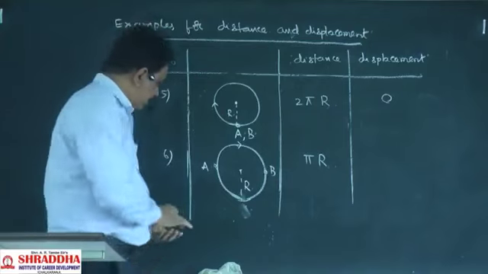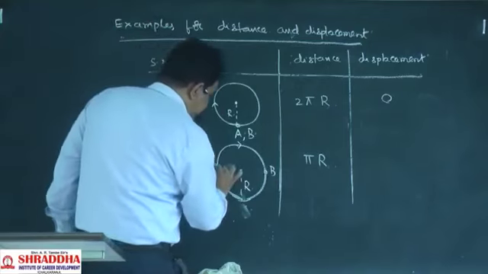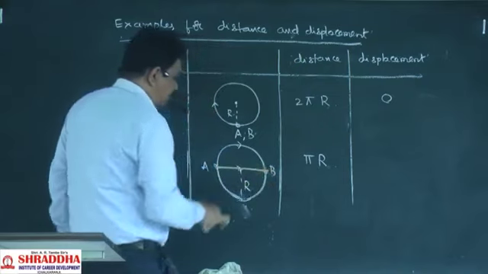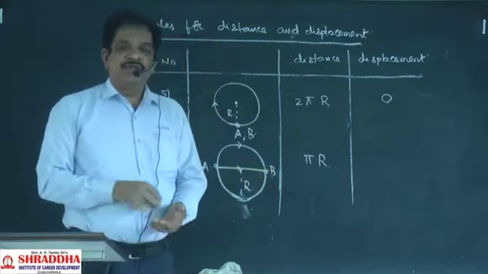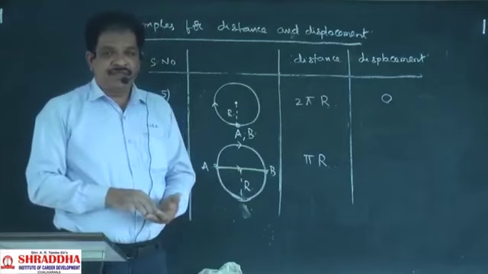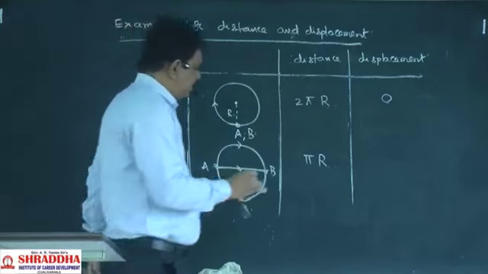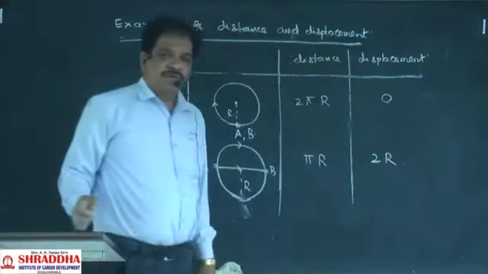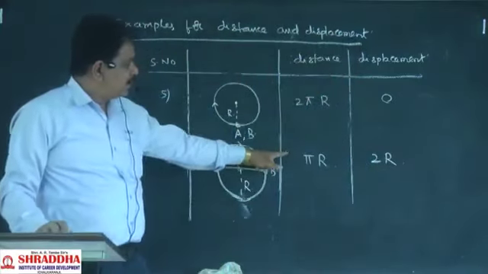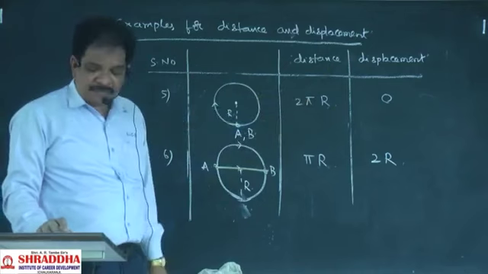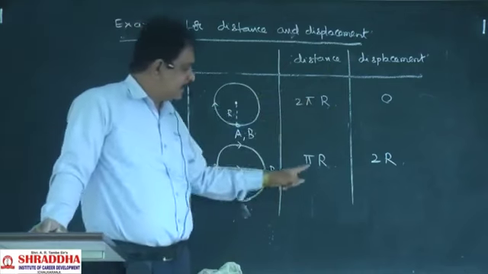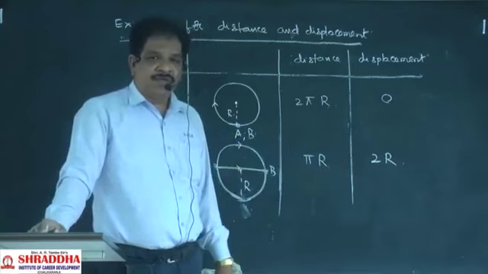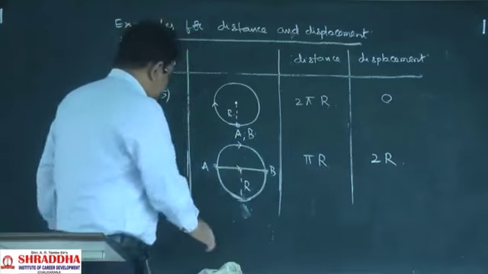Next, what is the displacement? Displacement is the shortest path, A to B. This will be nothing but the diameter of the circle. Diameter of the circle is equal to 2r. So here, distance value will be pi r, and displacement will be 2r.